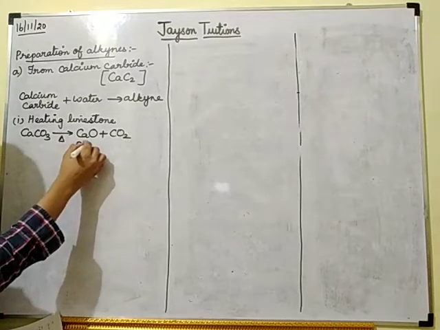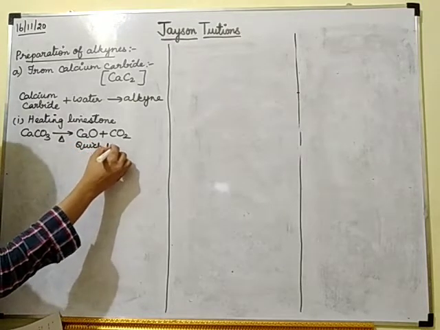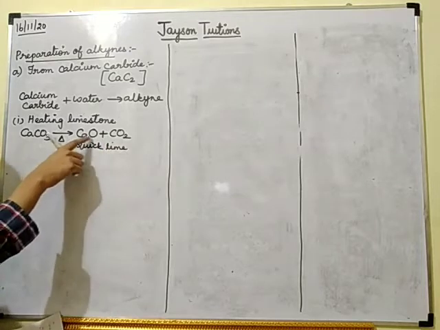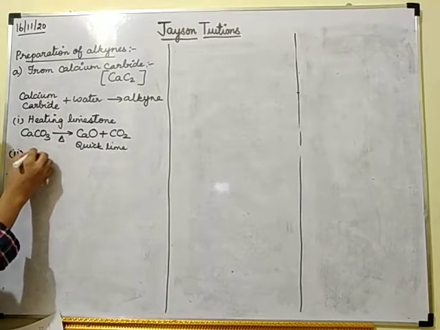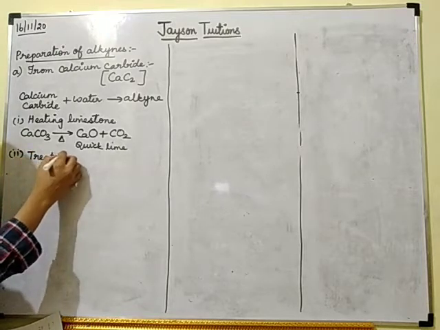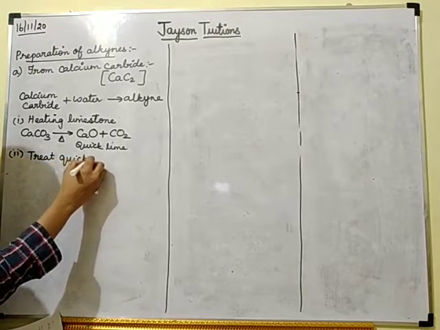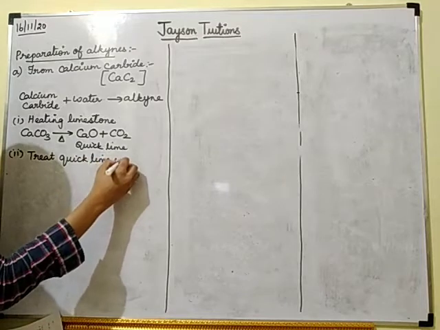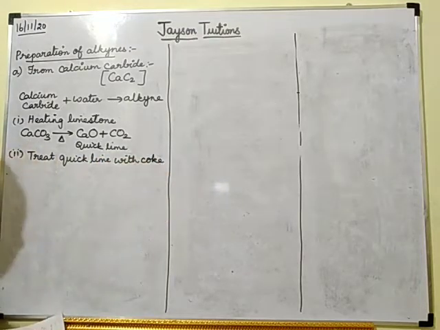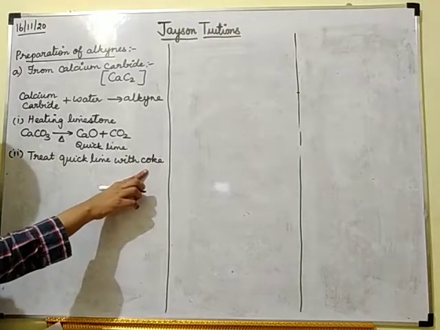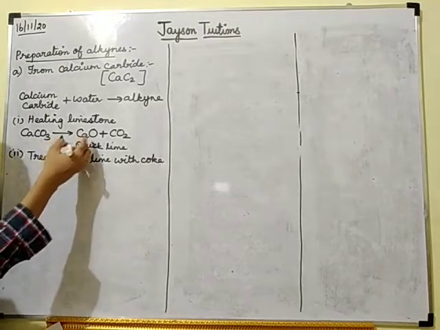Next I am going to treat this calcium oxide. Calcium oxide is also called quicklime. This and all you have studied in your 10th standard. So second, I am going to treat this quicklime with coke. Coke means carbon. Okay, so what is the formula for quicklime?